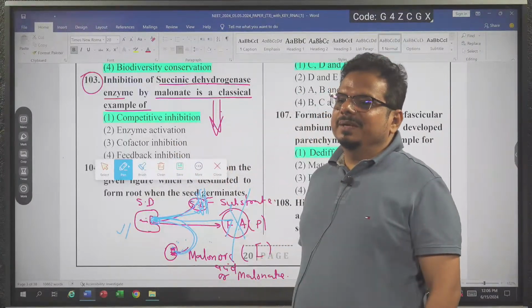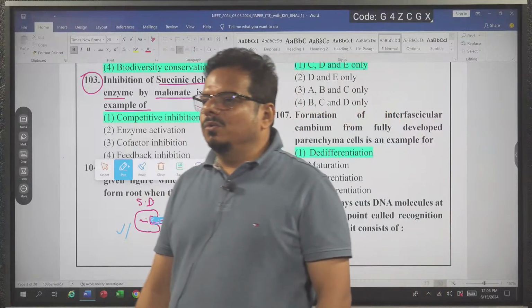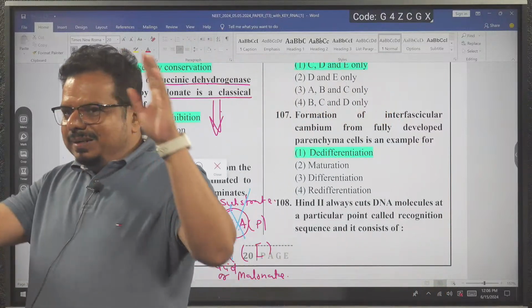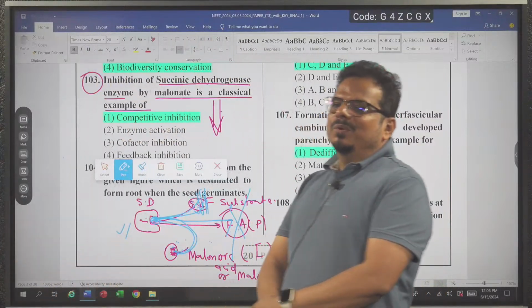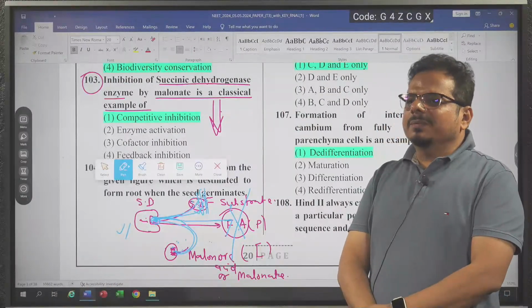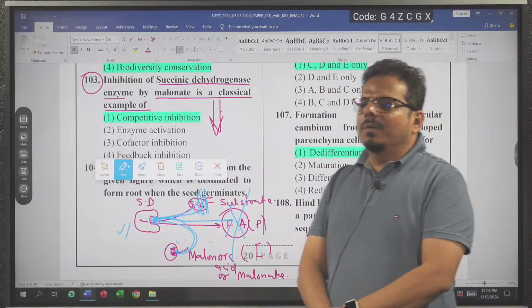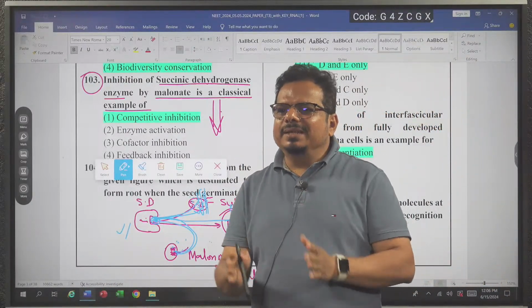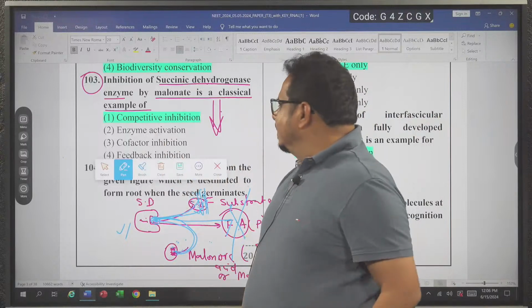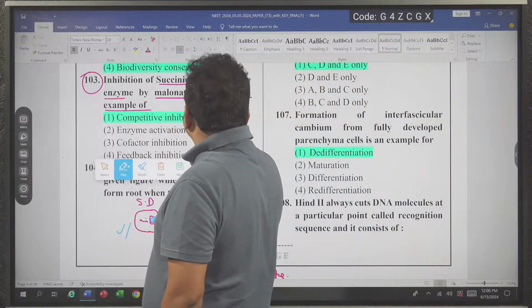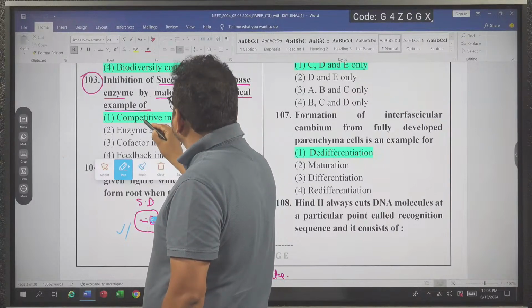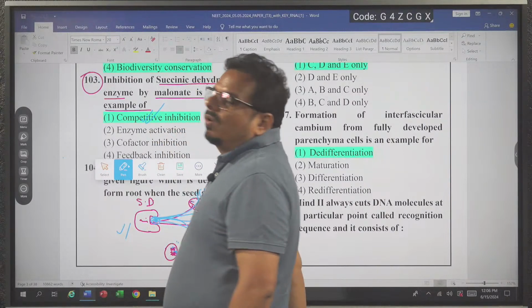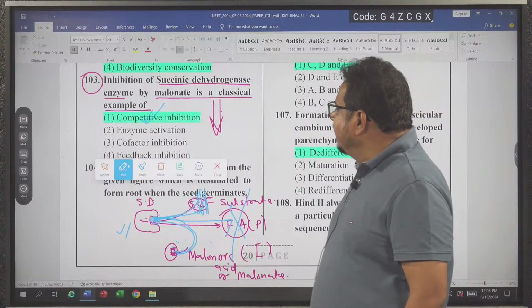This question is based on this concept. I told you about the concept of which one? Competitive inhibition. I hope you understand it. Both substrate and inhibitor are competing, fighting together for the active site. What is the idea? So inhibition of succinic dehydrogenase enzyme by malonate is a classical example of which inhibition? Competitive inhibition. Got the idea?